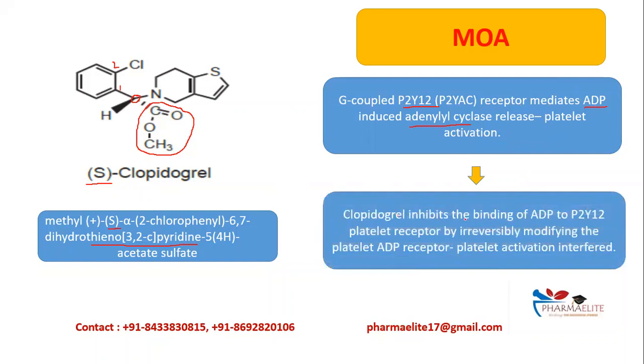It will inhibit the binding of ADP to P2Y12 receptor. And how is it inhibition? It is irreversible. This is an important point to be noted. The inhibition is irreversible. So it will modify the platelet ADP receptor. So platelet activation is interfered. There will be no platelet aggregation or thrombus formation.